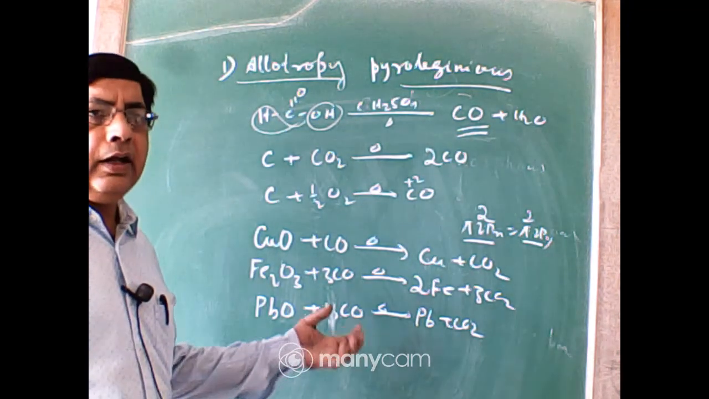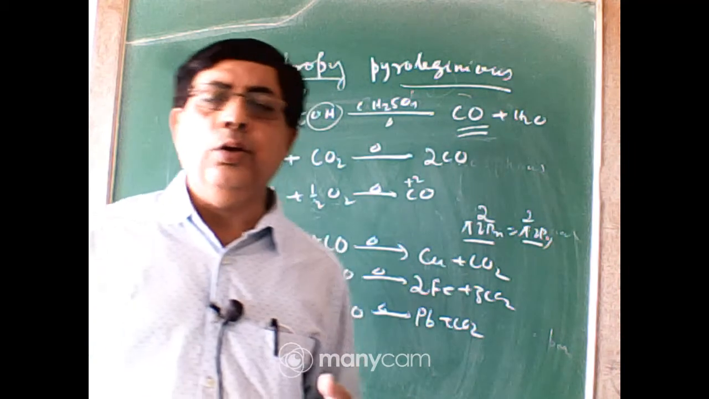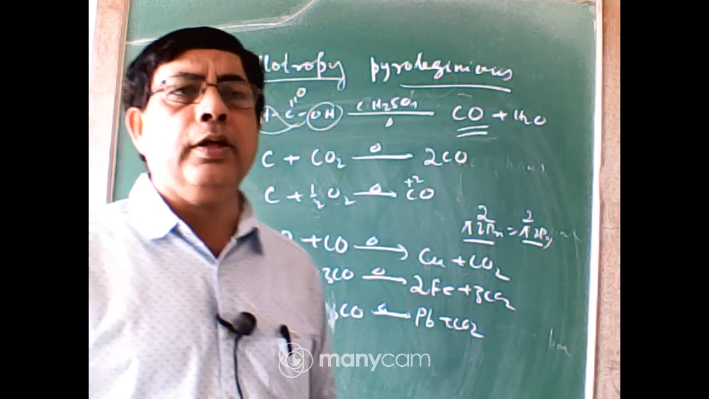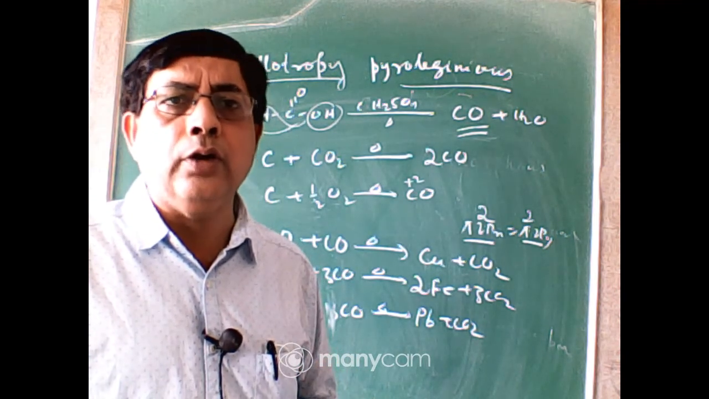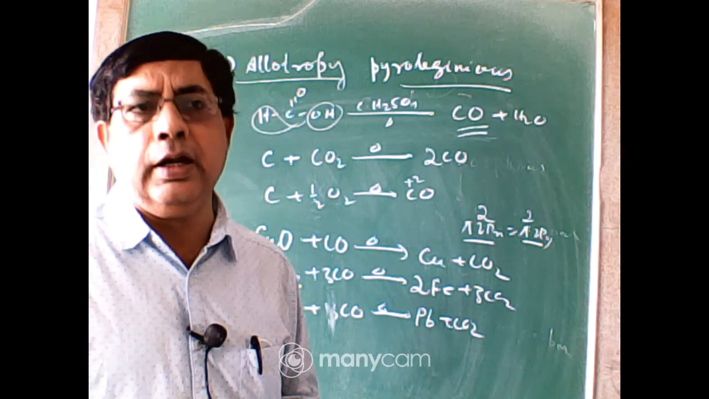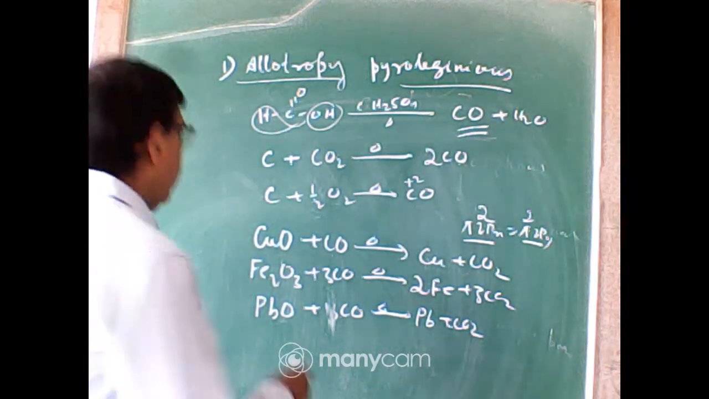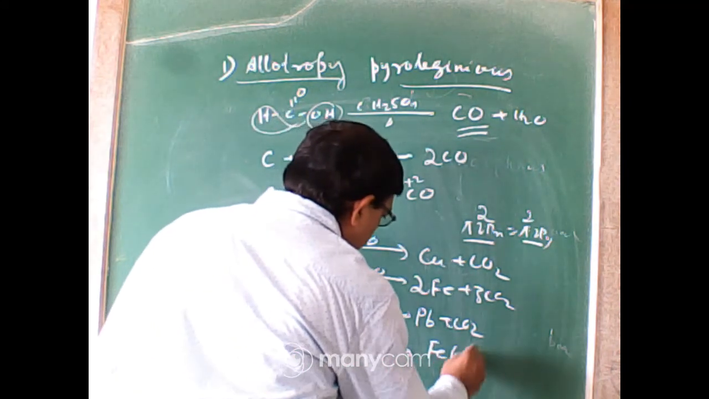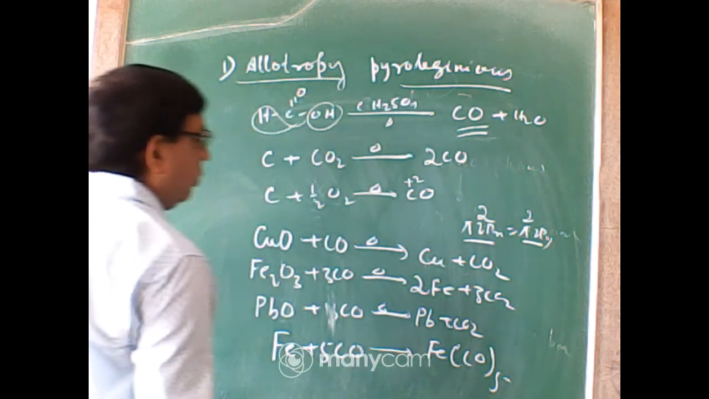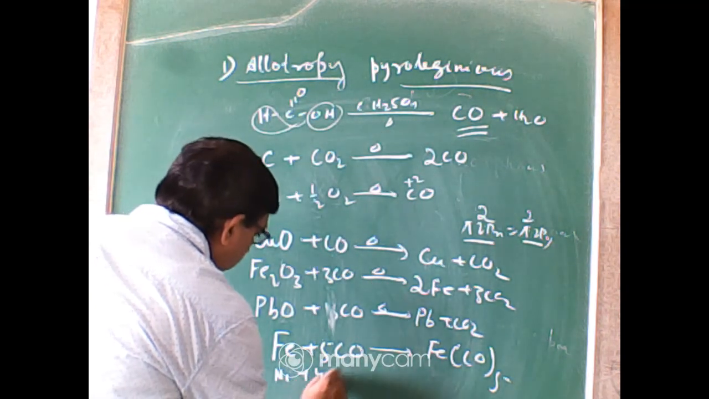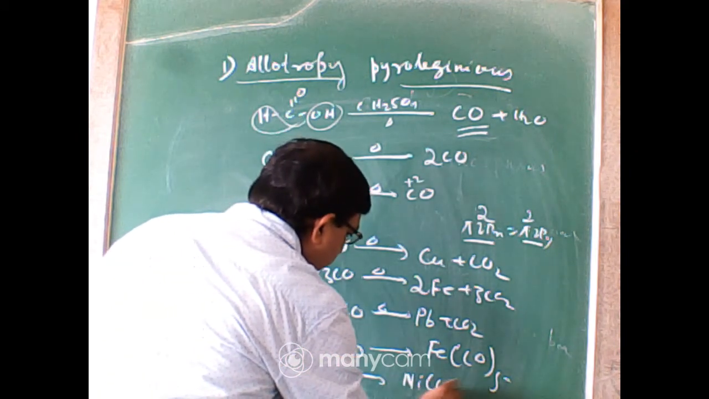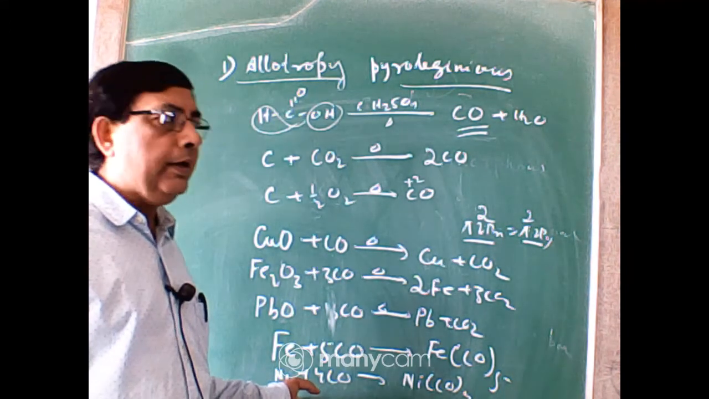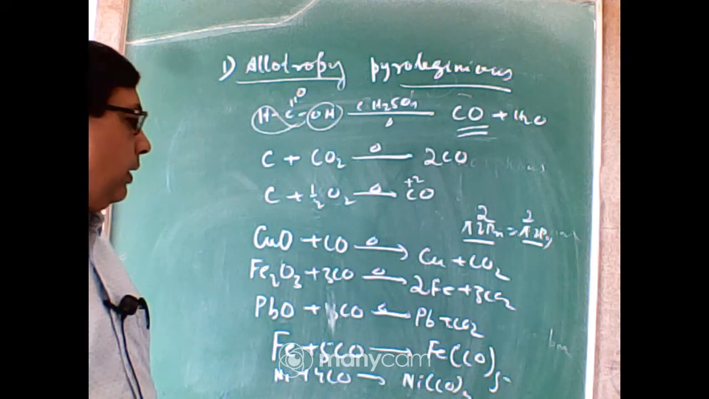In class 12 coordination chemistry, you will learn that carbon monoxide is a ligand. A ligand means a neutral or anionic species which can form a coordinate bond with the vacant d orbital of a metal ion. Carbon monoxide reacts with various transition metals. Fe plus 5CO forms the complex Fe(CO)5, pentacarbonyl iron. Nickel plus 4CO forms Ni(CO)4, tetracarbonyl nickel. So due to its ligand character, it can form complexes with transition metal ions.